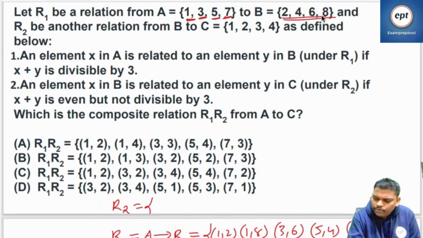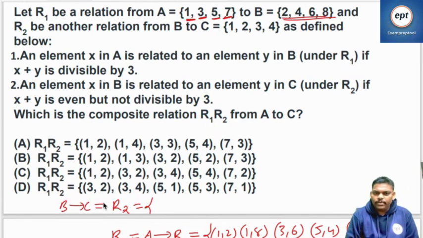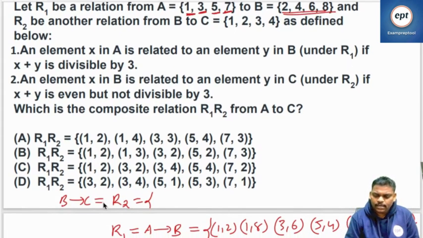R2 means B to C. R2 is B to C. Right, see, R2 is B to C. Let's start with 2 and 1. And remember, the condition for R2 is B to C, if and only if x plus y is even but not divisible by 3. Even but not divisible by 3.